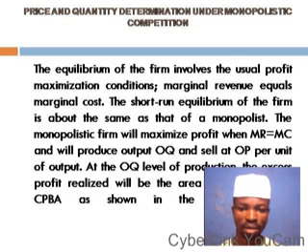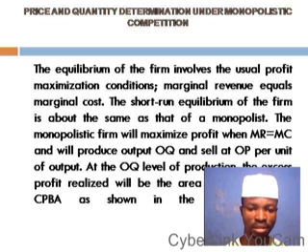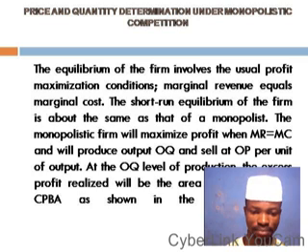Now we shall look at the price and quantity determination under monopolistic competition. If you look at the equilibrium position of monopolistic competitor, it is similar to that of the monopoly market we discussed last week. The equilibrium of the firm involves the usual profit maximization condition. I've told you the condition for profit maximization is similar in all markets, and the condition is such that profit will be maximized when marginal cost equals marginal revenue.